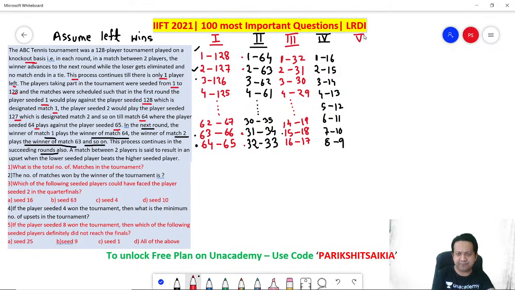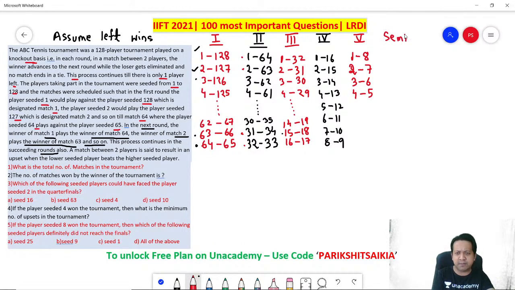Next, number 5. Winner of the first match, remember the left hand side wins. Last match winner, 8. Then second match versus the second last match winner. Third match, third last match winner. Fourth match, fourth last match. Right? So you got up till here. Any doubt? Next will be the semi-final.